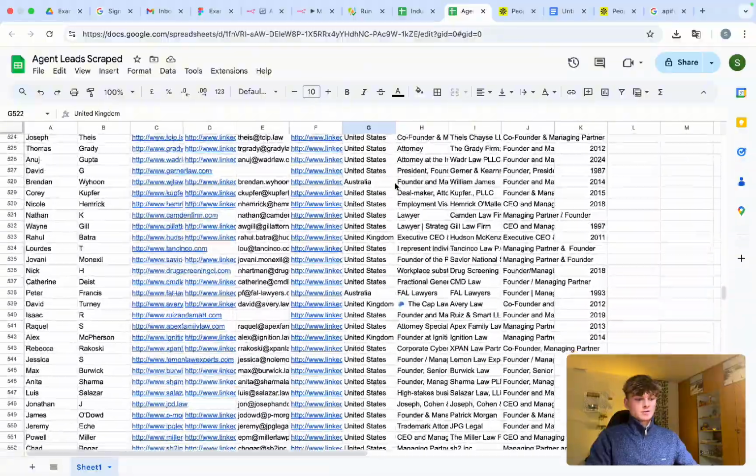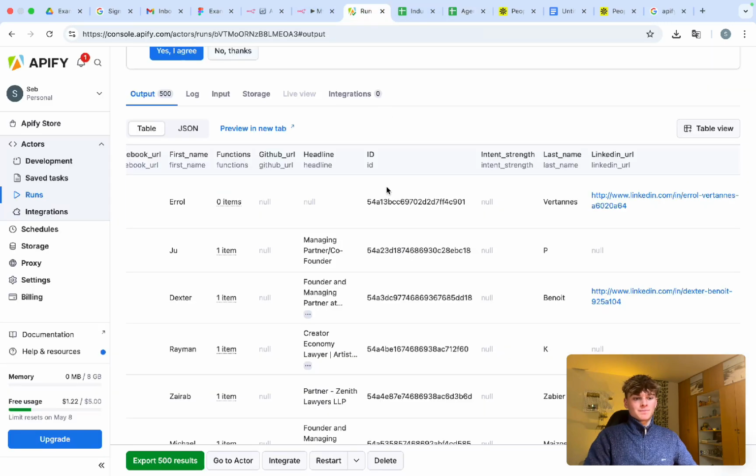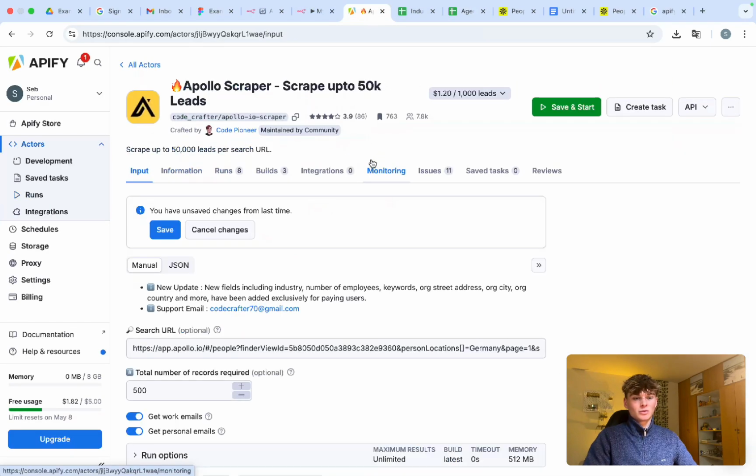Well, it was an additional 500 from what was already in here. And then you can imagine now that you have this data, you could scrape their LinkedIn profiles as well to gather some more data and feed that into a cold email sequence with Instantly or Smartlead. You can really personalize the hell out of your cold outreach using all this data gathered from Apify. The scraper is really cheap. It's $1.20 per 1,000 leads, so it's incredibly cheap to scrape.